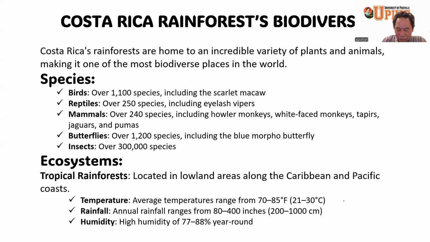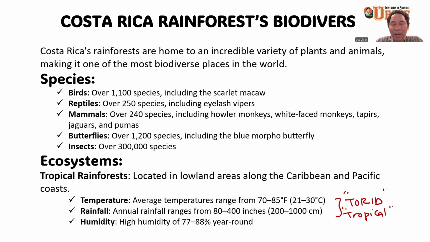This is what we call torrid, or tropical weather, which is characterized by hot temperature and high humidity. The average temperature ranges from 70 to 85 degrees Fahrenheit, and usually they will use Celsius, so between 21 to 30 degrees Celsius. And the humidity is high, between 77 to